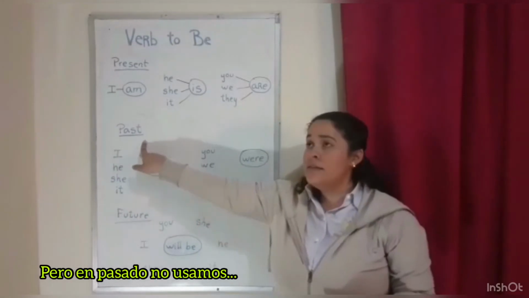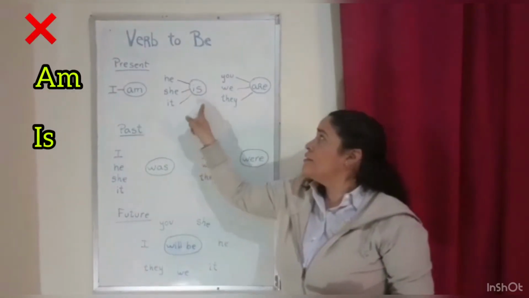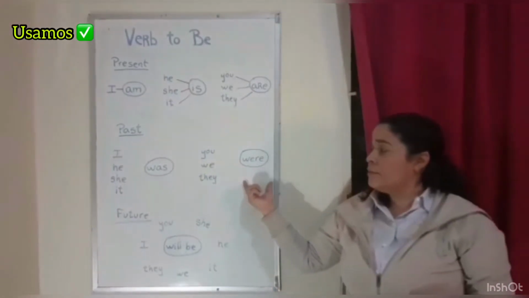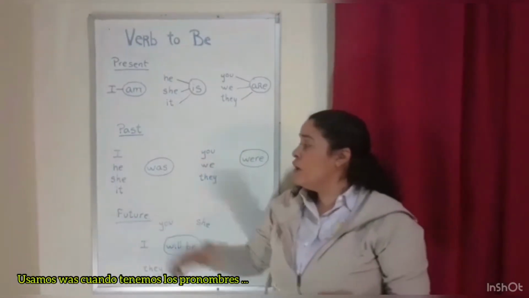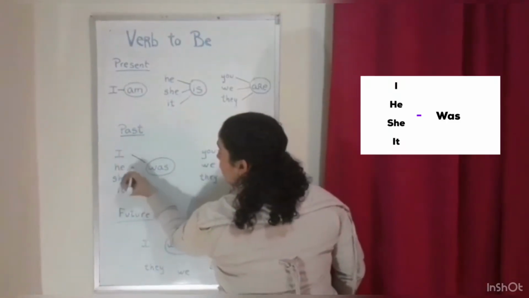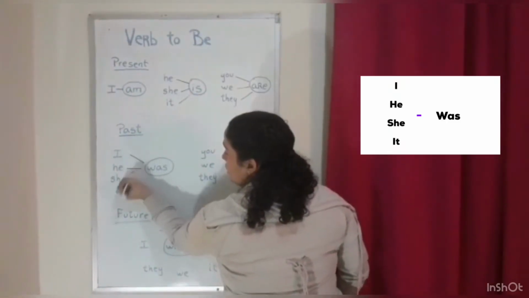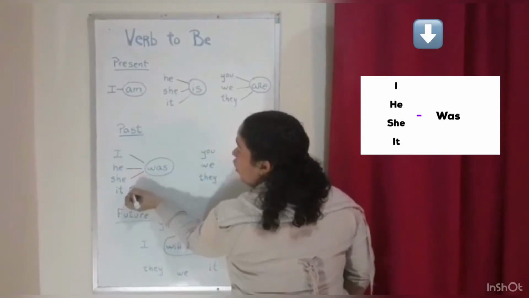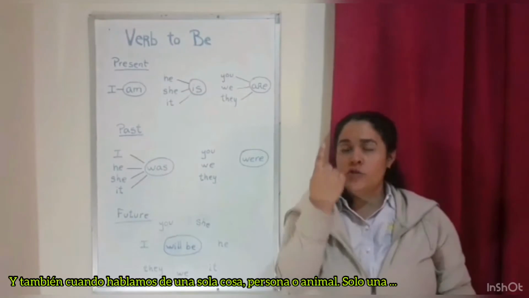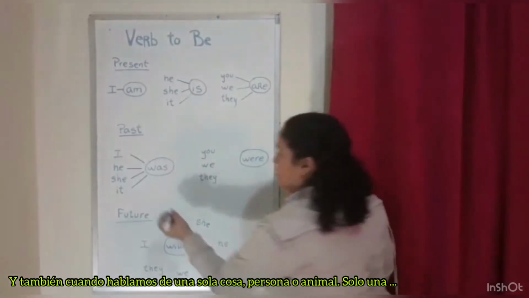But in past, we don't use am, is, or are. We use was and were. We use was when we have the pronoun I, he, she, or it. And also when we're talking about just one thing, animal or person.